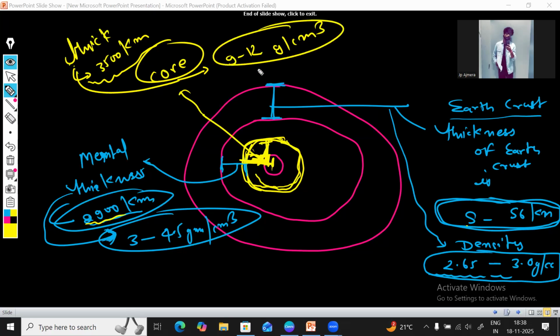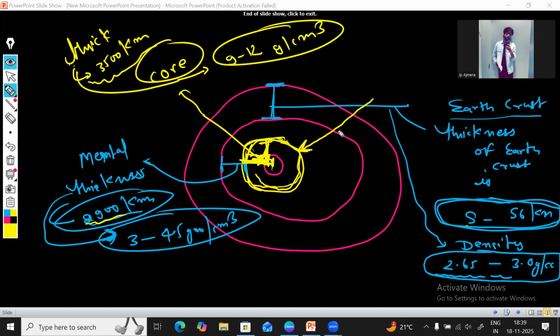I hope it's clear to you. What is the density of core? The density of core is 9 to 12 gram per centimeter cube. All right, this is the innermost part. In core, the temperature is too much. Whenever we go like this, the temperature increases with the depth. All right, is it clear to you?